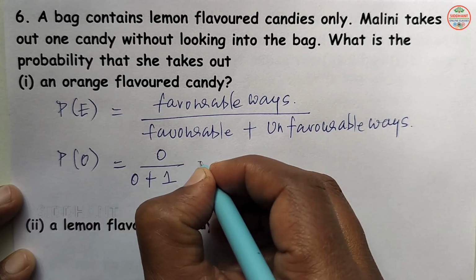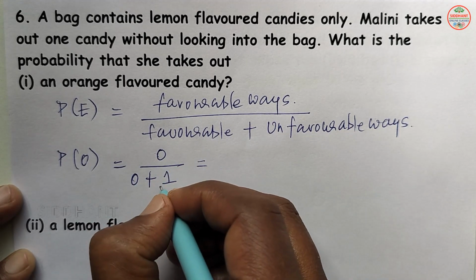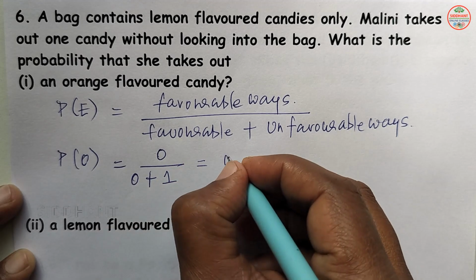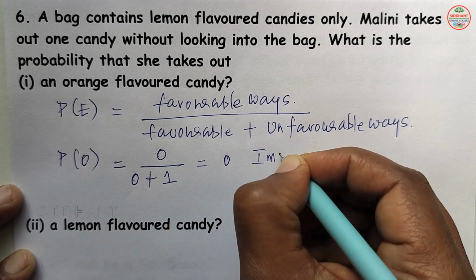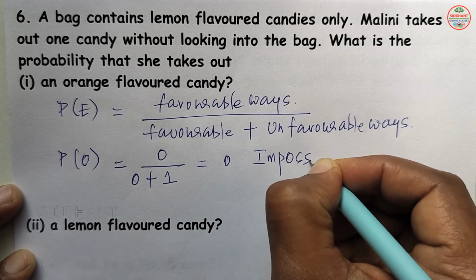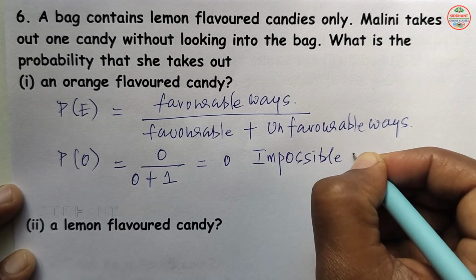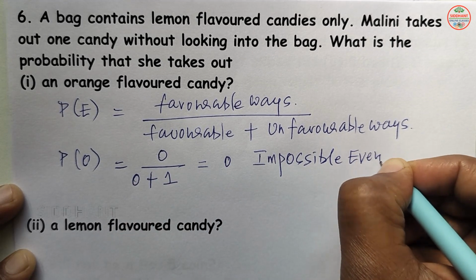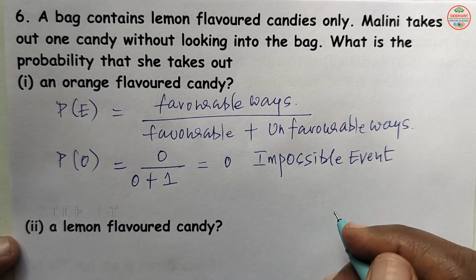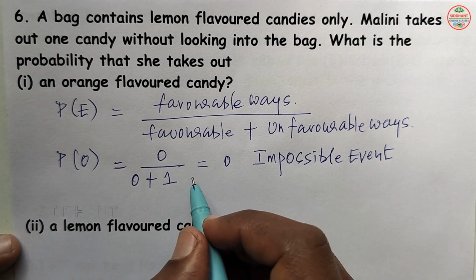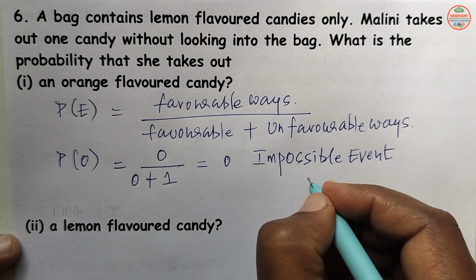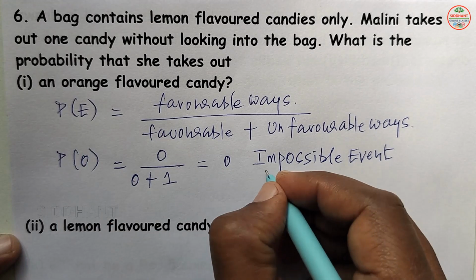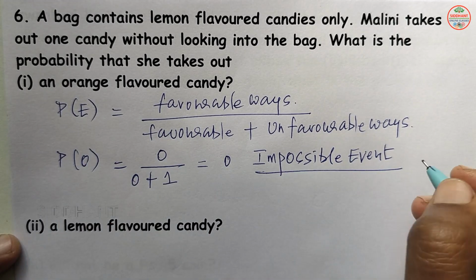So that will be 0 by 1, that will be 0 here. So this is called an impossible event, meaning this event won't happen. It is an impossible event because the bag contains lemon flavored candies and the question asks about orange flavored candies, so it won't happen here.